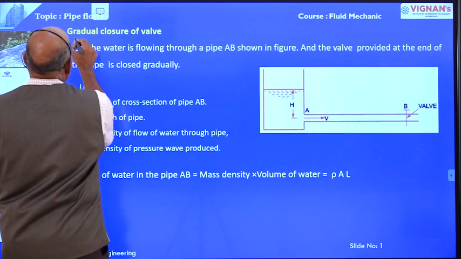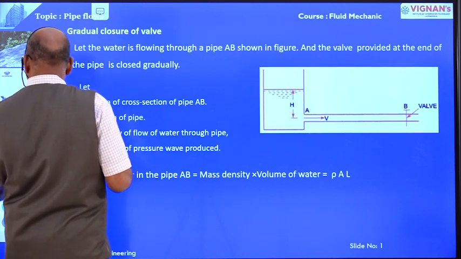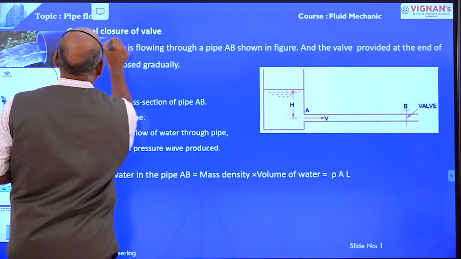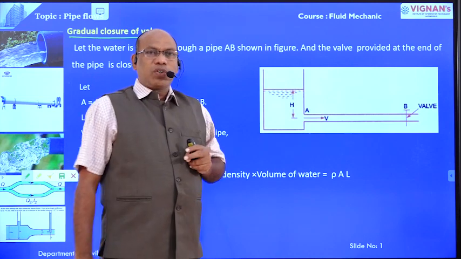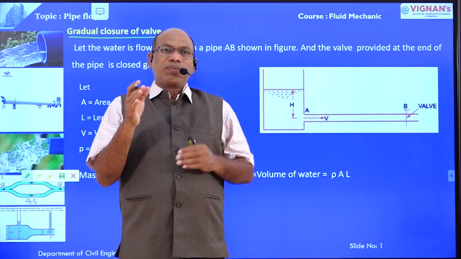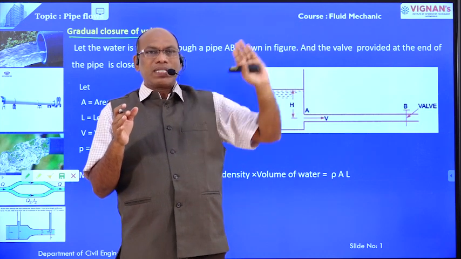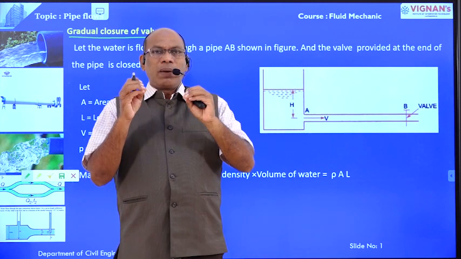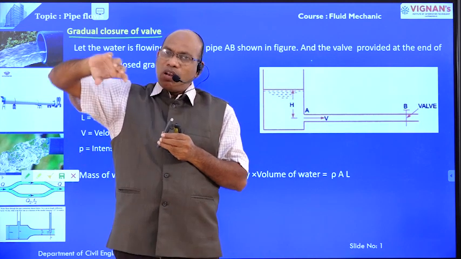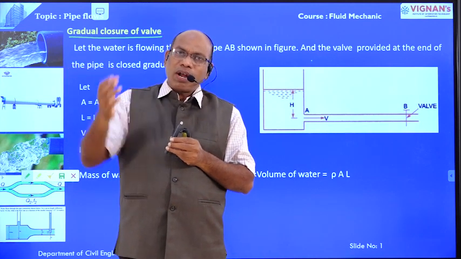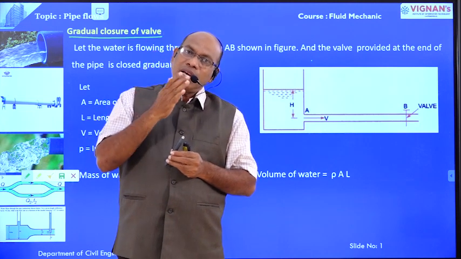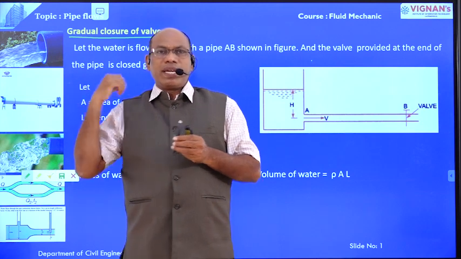Right. Gradually closing the valve. If the valve is closed gradually, and the water is stored in the tank, a pipe is connected, one of the pipe ends is connected to the tank and the other end is provided with a valve. If the valve is closed slowly or gradually, what is the pressure wave developed in the pipe? What is the increased pressure in the pipe? That we are going to estimate here.